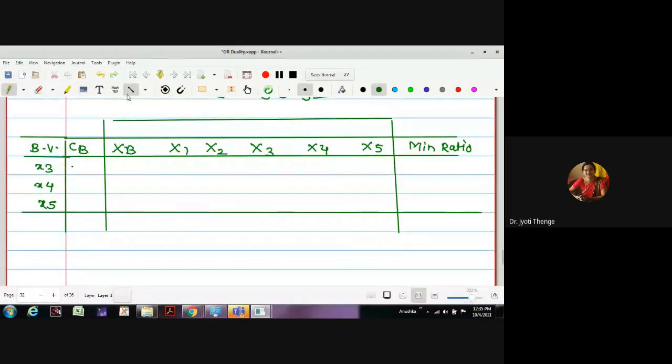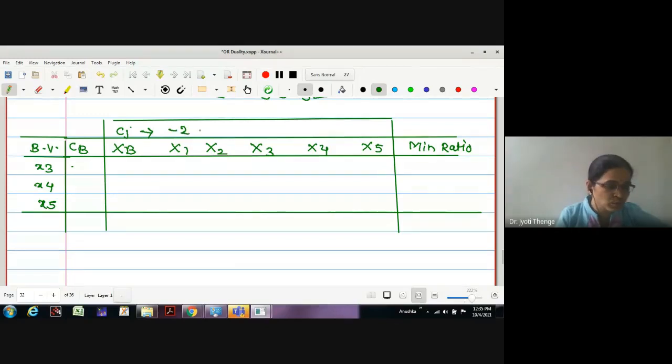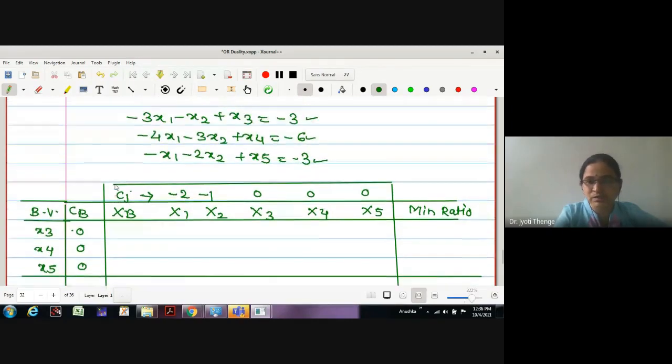What are the Cj entries here? Minus 2, minus 1, 0, 0, 0. Cost of the basic variables 0, 0, 0. Initial solution minus 3, minus 6 and minus 3. Column corresponding to x1: minus 3, minus 4, minus 1. x2: minus 1, minus 3, minus 2.